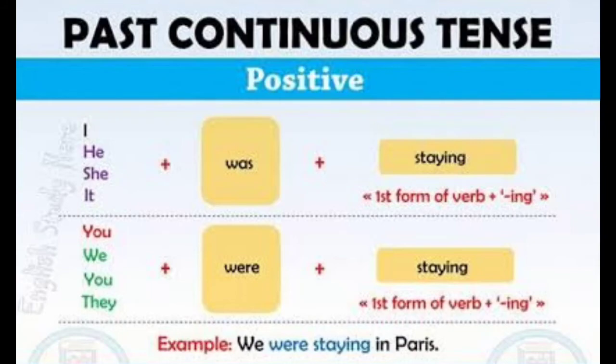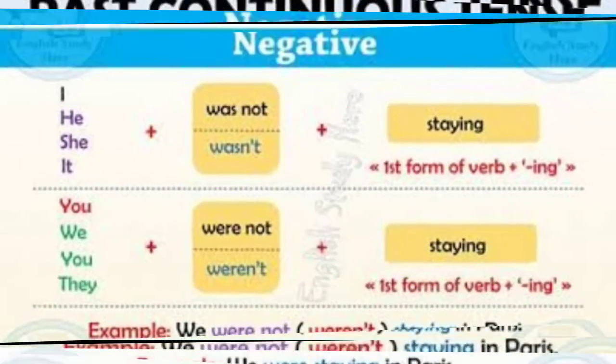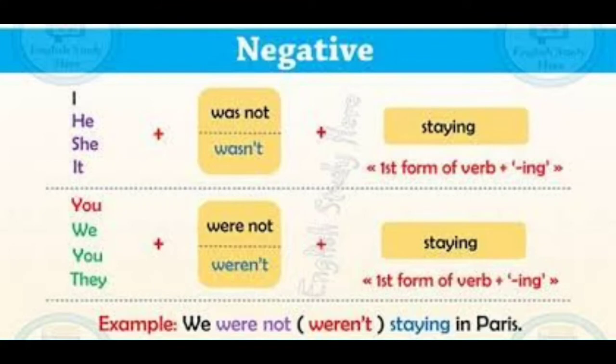Let's move on to the negative sentences here. Children, there is not too much difference between positive and negative sentences. In negative, we simply use not along with the be form of verb. So see here, I was not staying. He was not staying. She was not staying.